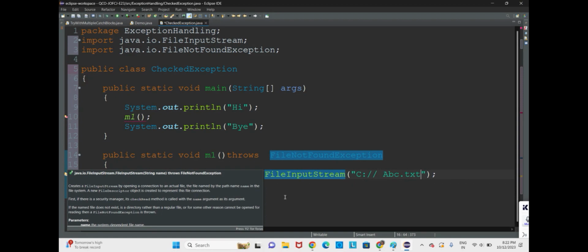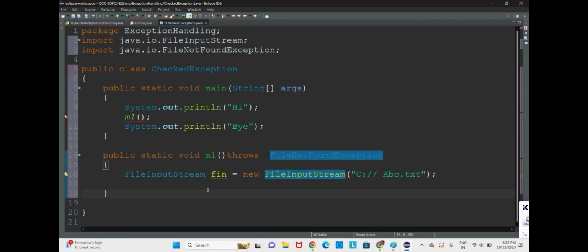Handling is done using try and catch. If you just have try and catch, you can easily handle it. But we have to declare this now. How to declare the exception? Very simple, you use the throws keyword. Using throws, whatever type of exception is being created here, that type you have to mention inside the method declaration statement. So, throws file not found exception.